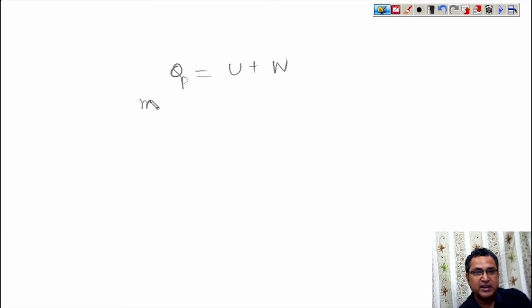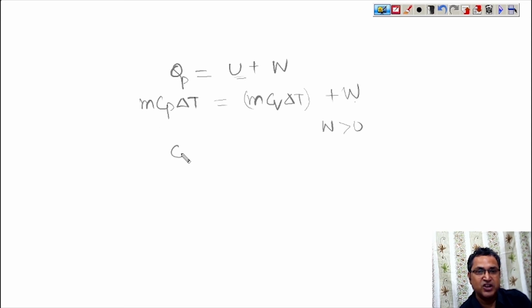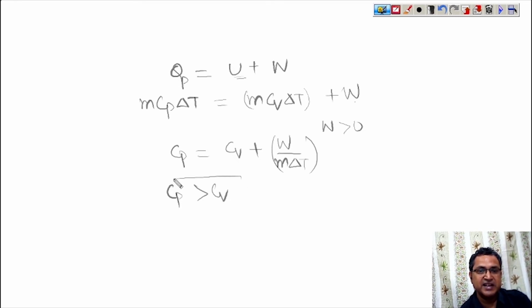This heat transfer is mCp delta T, while the heat used for changing the internal energy is mCv delta T, plus W. And obviously, since W is a positive quantity, Cp is nothing but Cv plus W upon m delta T. So this value will always be positive, so that's why Cp is always greater than Cv.